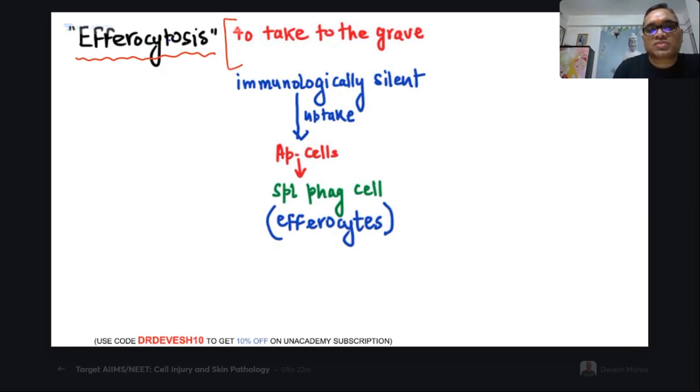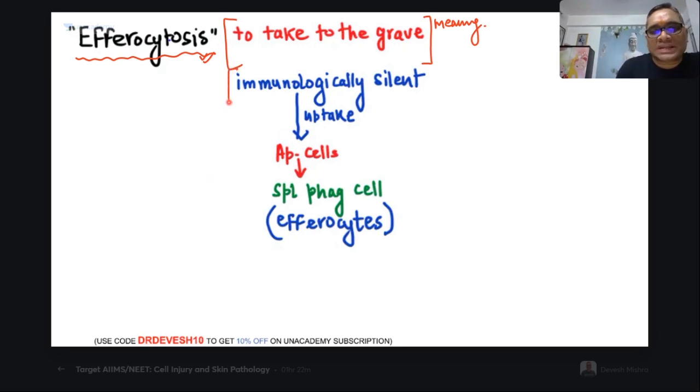Efferocytosis means to take to the grave. Remember, this is the literal meaning of efferocytosis: they are taking the cell to the grave. What is efferocytosis and why is it very important? What we should understand about this is not clearly given in Robbins. Robbins has mentioned it, but only vaguely, so I wanted to make it very prominent for you so that you can understand.